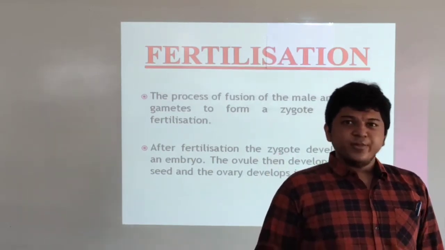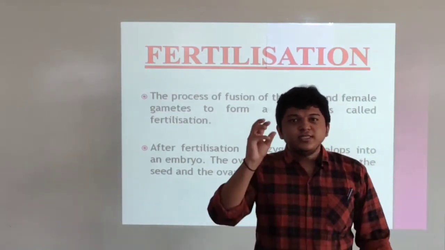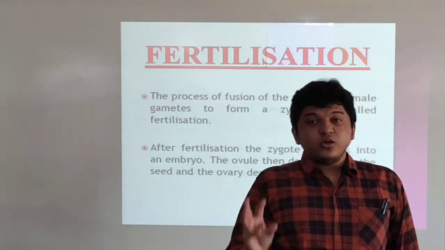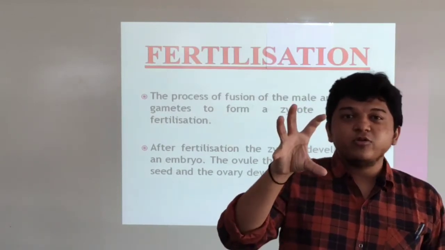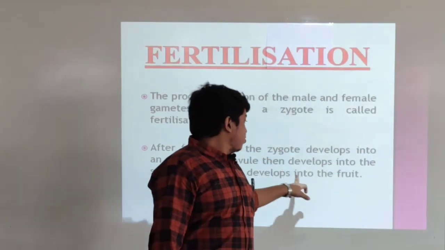As you have seen in a fruit, when you cut the fruit, inside it there are many seeds. So what is the inside portion? It is the ovule, and the outside portion, that is the fruit, it is the ovary.